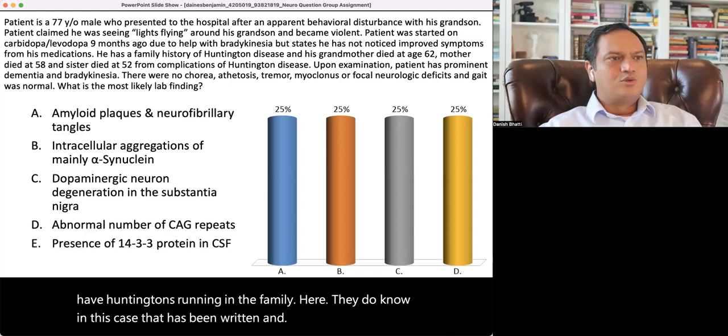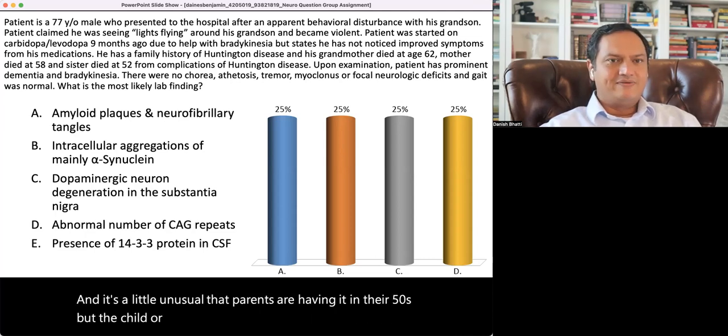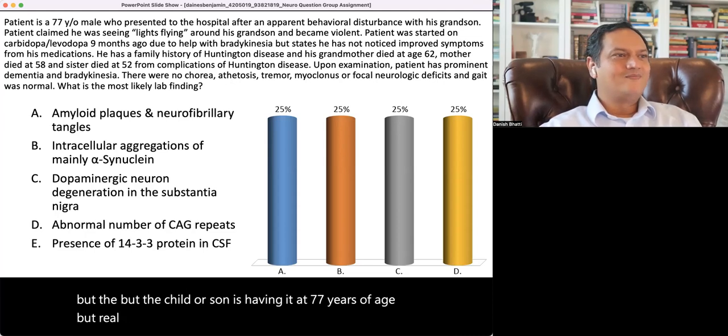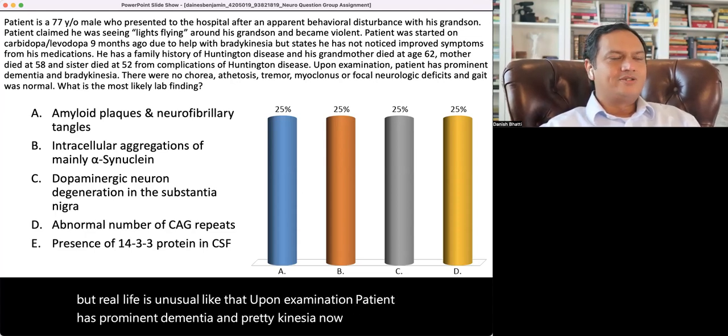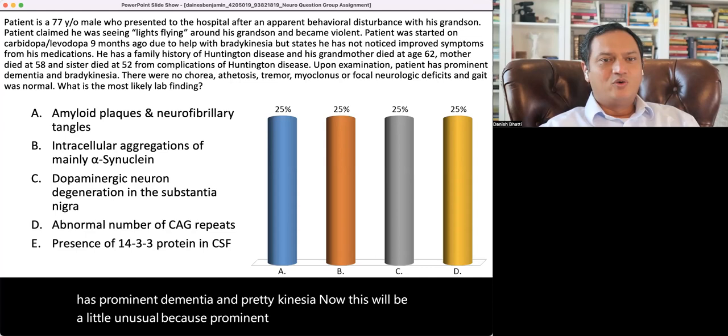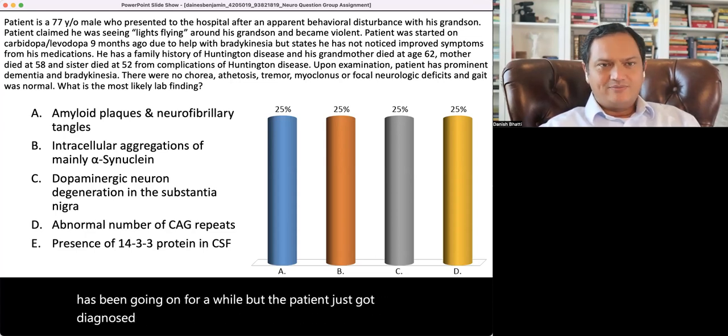And it's a little unusual that parents are having it in their 50s, but the child or son is having it at 77 years of age. But real life is unusual like that. Upon examination, patient has prominent dementia and bradykinesia. Now, this will be a little unusual because prominent dementia means that it has been going on for a while, but the patient just got diagnosed 9 months ago. But people sometimes don't seek care, so that is possible.